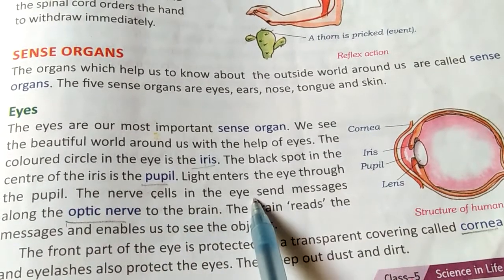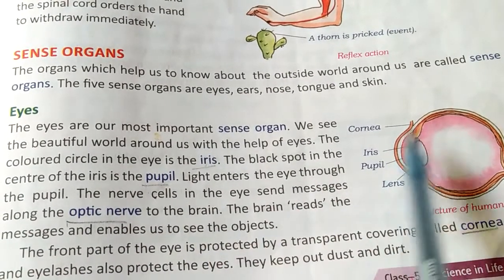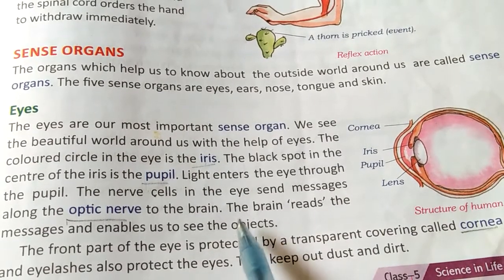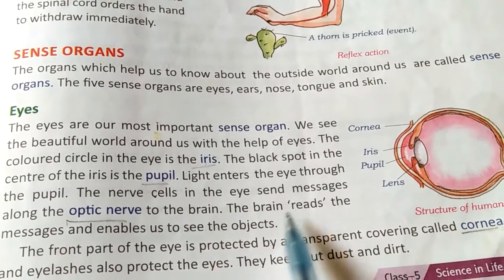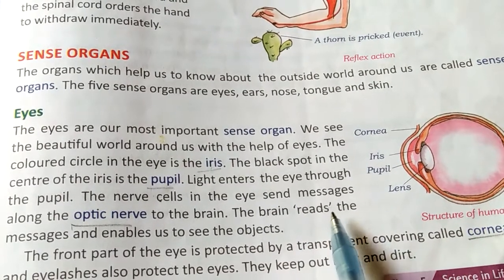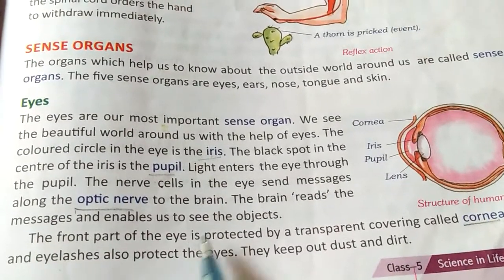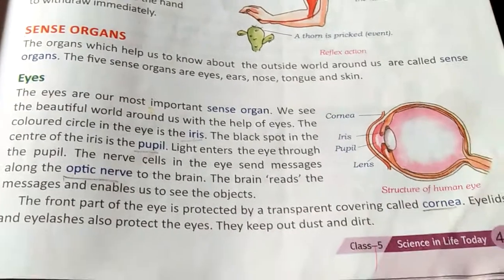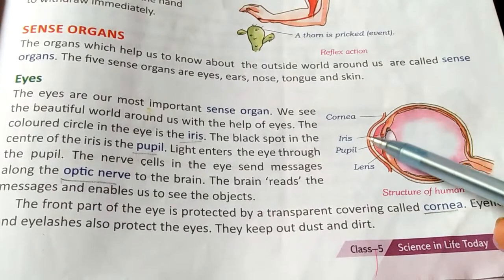The nerve cells in the eye send a message along the optic nerves to the brain. The brain reads the message and enables us to see the object, and then the brain tells us what we are seeing. The front part of the eye is protected by a transparent covering called the cornea. Means the transparent part is protected by this cornea.